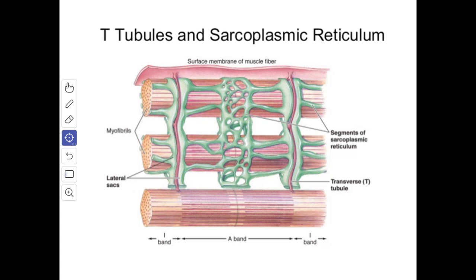At the level of every junction between the A and the I band, the myofibril is encircled by a set of 3 closely connected tubules that constitute the muscle triad.